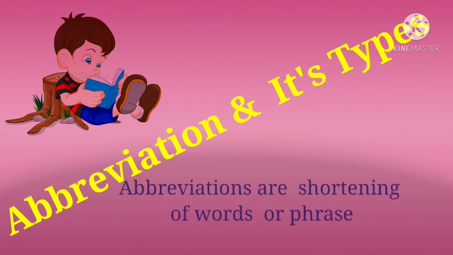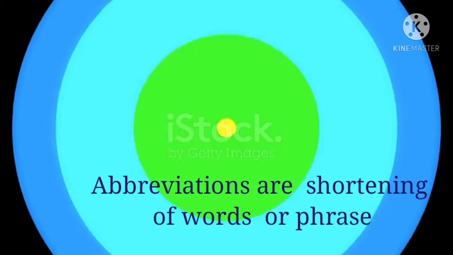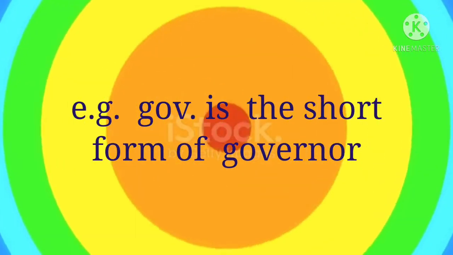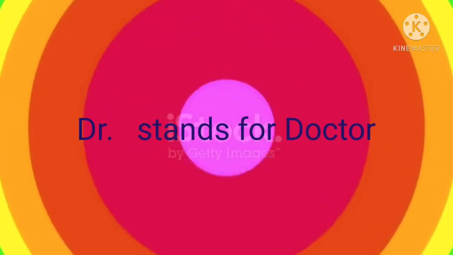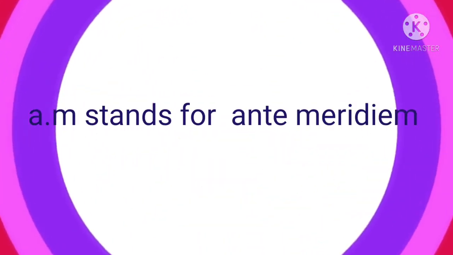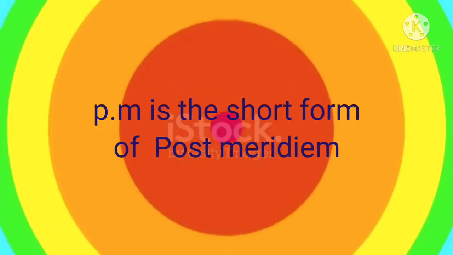We can say abbreviations are shortening of words or phrases. Such examples are GOV. for governor, DR. for doctor, A.M. for antemeridiem, P.M. for postmeridiem, and NO. for number.